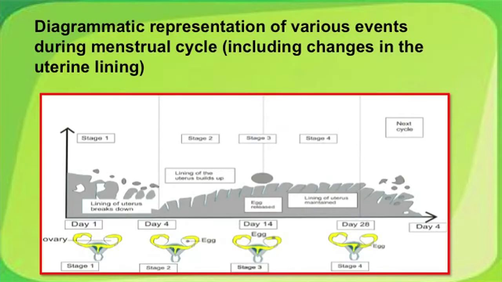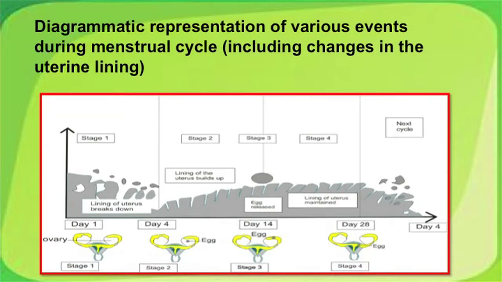This is a diagrammatic representation of the menstrual cycle of 28 days. The upper grey color diagram depicts the changes in the uterine lining called the endometrium, and the lower set of diagrams are just a schematic representation of changes that the ovary is going through during these 28 days. Observe day 1 or the first phase, it is sloughing off or the removal of the endometrial lining, we call it a period, and observe the ovary, it has no ovum yet developing.